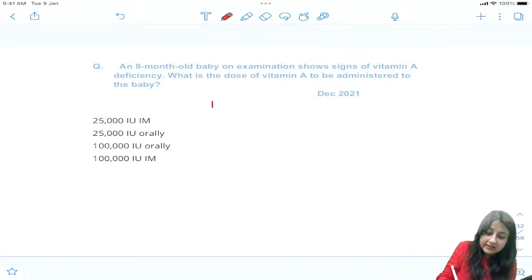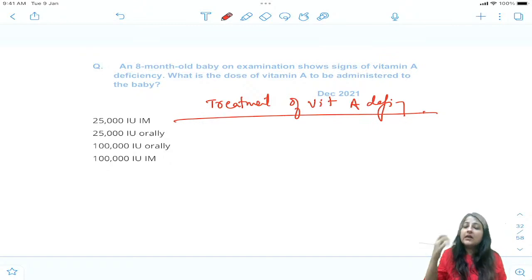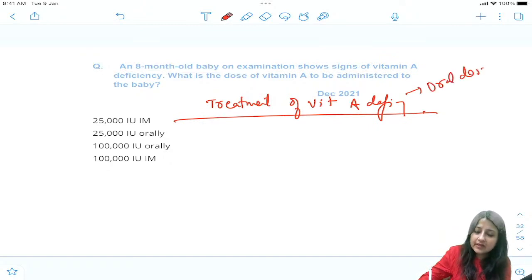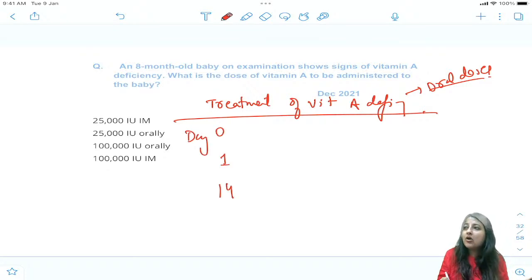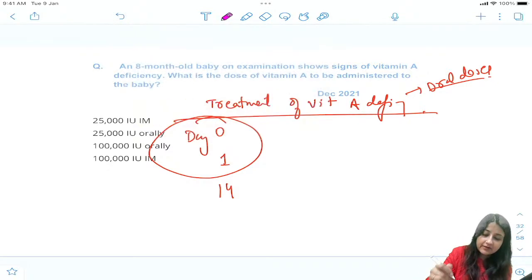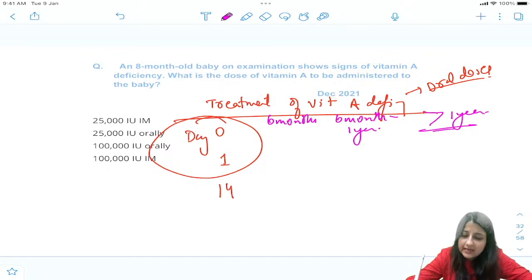Please remember, for treatment of vitamin A deficiency, we will prefer oral doses first, and it is given on day 0. First we have to give 2 consecutive doses, on day 0 as well as day 1. Here we divide by age: up to 6 months, then 6 months to 1 year, and then more than 1 year.